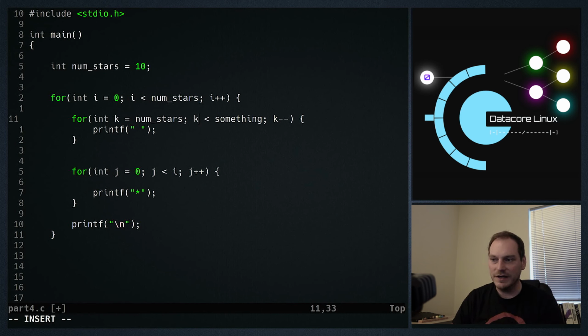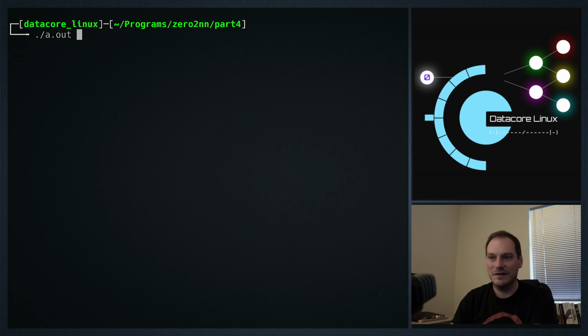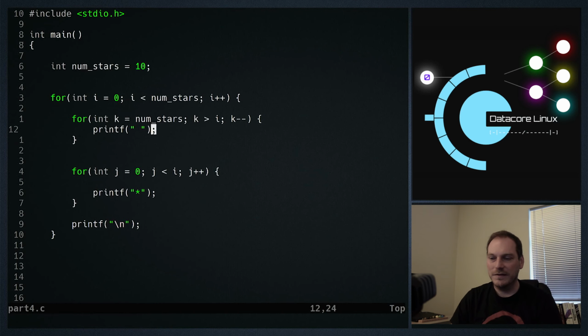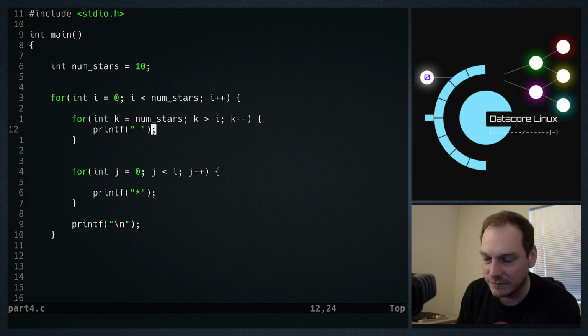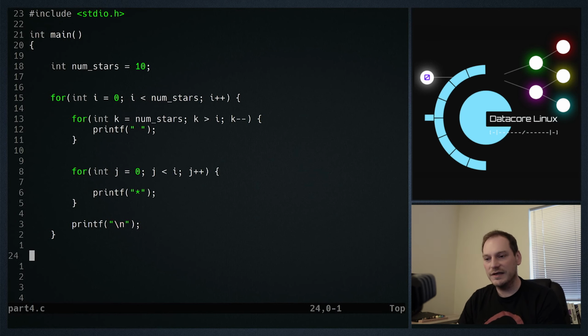So finally, all we need to do is figure out what the condition is, and again we need to do a comparison to I, because I is the changing value. If we do k is greater than I, k minus minus, that will probably achieve what we want. Let's have a look. I know that's not probably the best explanation, but I also know that the only way to really get your head around loops is to practice and try playing around with them, and try and make these kinds of shapes.